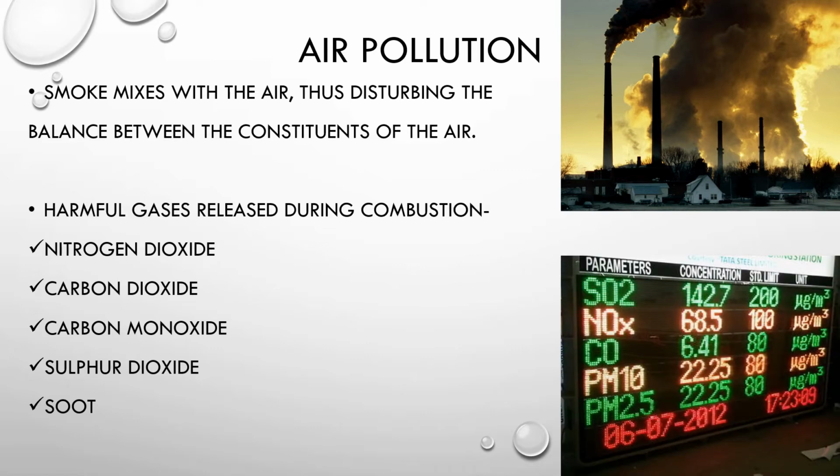Now the government has made a digital meter that helps to calculate the amount of these gases present in a particular area. So this helps us to know whether our environment or the atmosphere is clean or not, and if it is not clean, then certain measures can be taken by the government. There is sulfur dioxide right on top, then the nitrogen gases, nitrous oxide, nitrogen dioxide, carbon monoxide and particulate matters of different sizes.